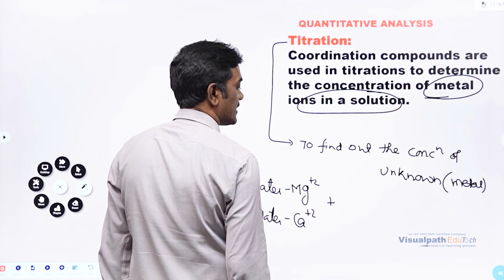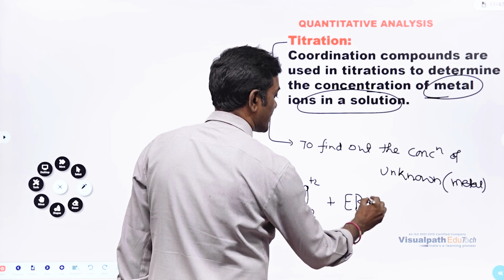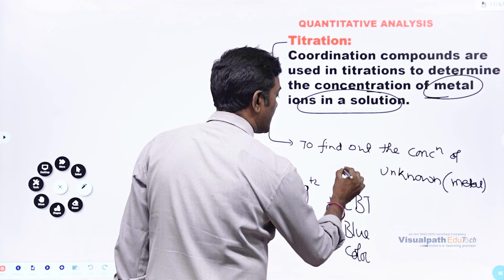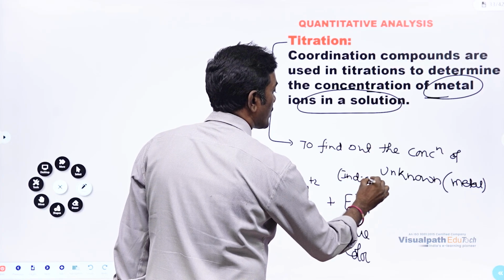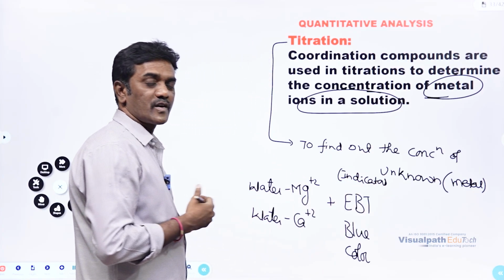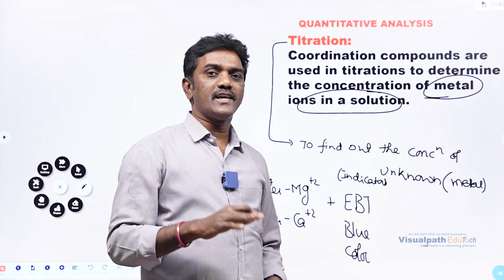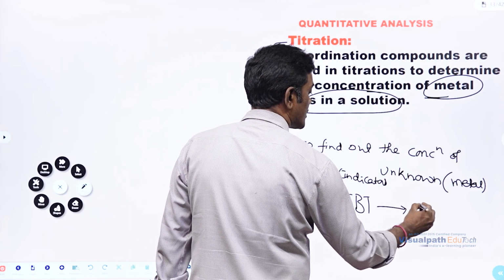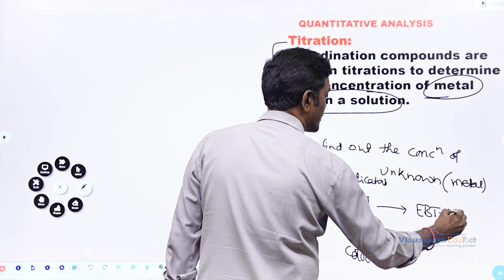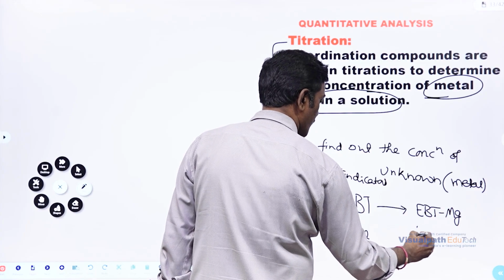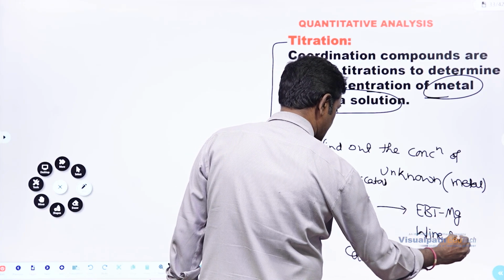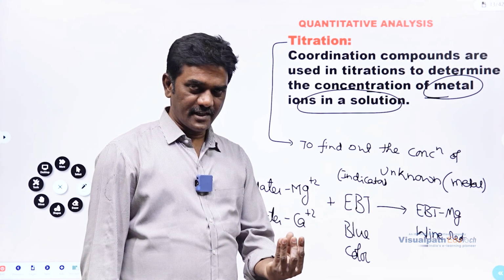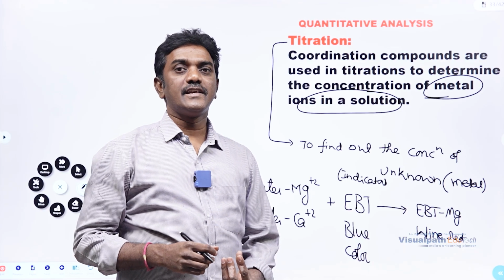We are going to add some complex called EBT. This EBT is going to be blue in color. What is EBT? An indicator. Why are we going to add an indicator? Because we have to observe a color change. By directly adding EDTA, we cannot observe a color change. So once after adding EBT, the water will change to EBT with magnesium. This color is going to be wine red. So the color changes are very important. So this wine red color solution, we will take it and we will titrate against EDTA.